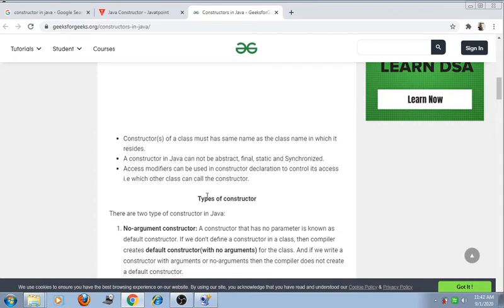Access modifiers can be used in a constructor declaration to control its access, that is, which other classes can call the constructor. That means public, private and protected are used in the constructor declaration.